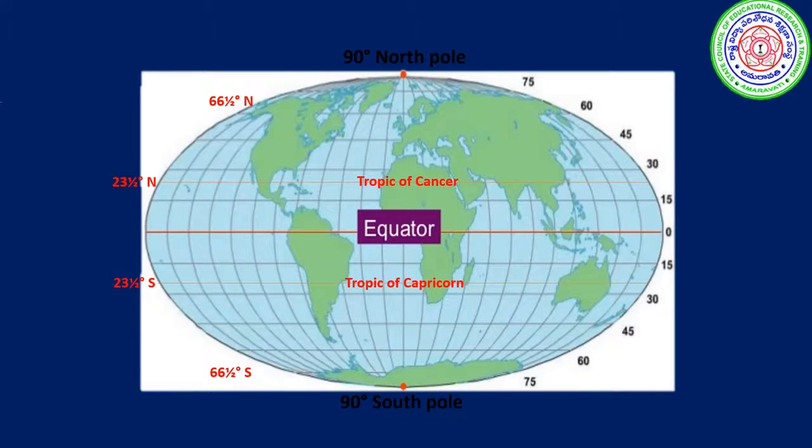Remember, the 66½ degrees northern latitude is named the Arctic Circle, and the 66½ degrees southern latitude is named the Antarctic Circle. 90 degrees north is called the North Pole, and 90 degrees south is called the South Pole. It means we have a total of 180 latitudes on the globe.